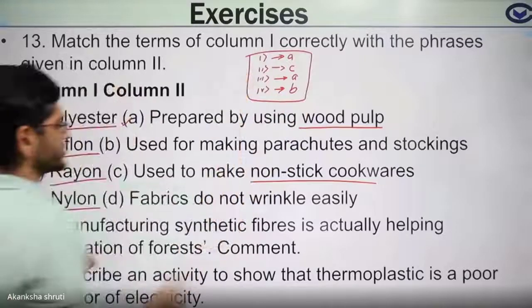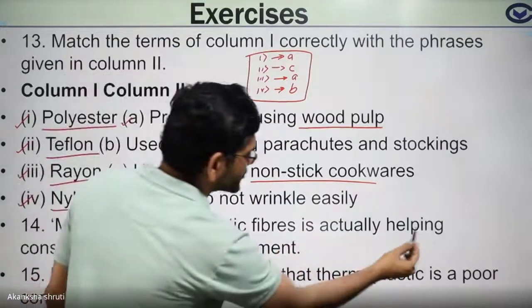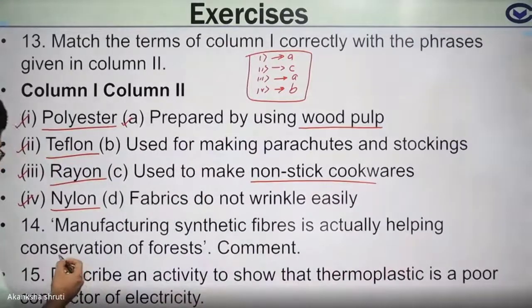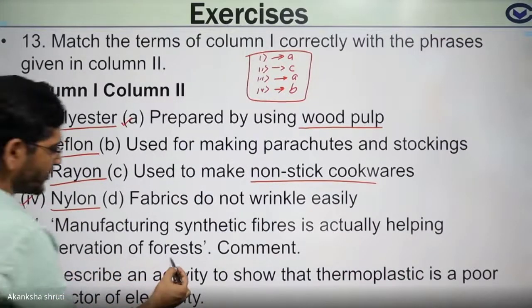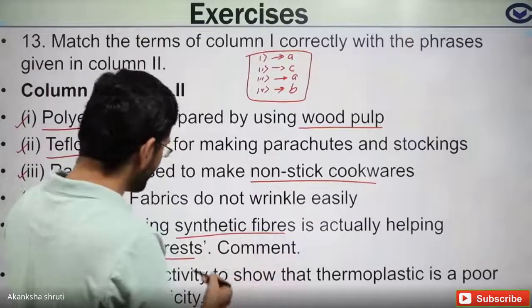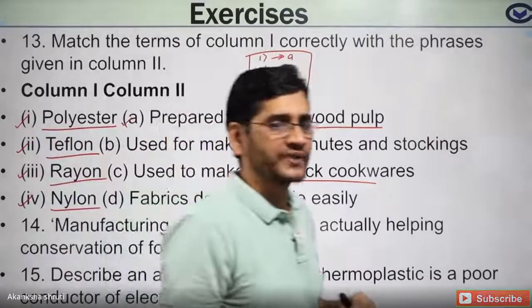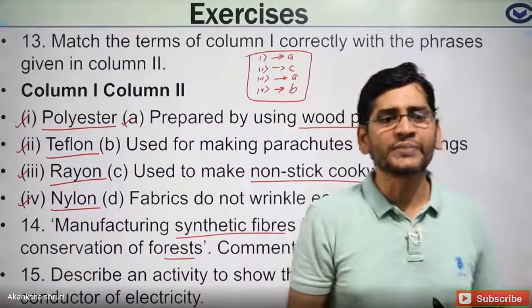Do not forget, very important thing. It is asked in different forms. Question number 14. Manufacturing synthetic fiber is actually helping conservation of forest. Means you are using synthetic fiber. So students, natural fibers are obtained from the forest or plant raw material.